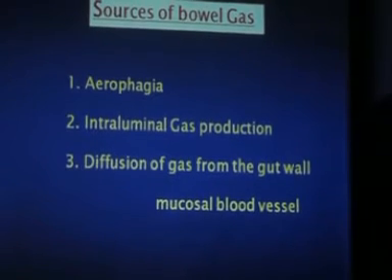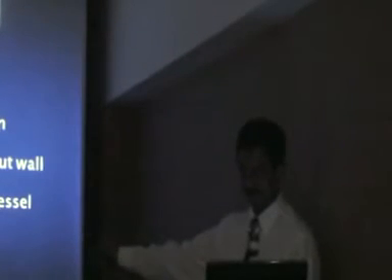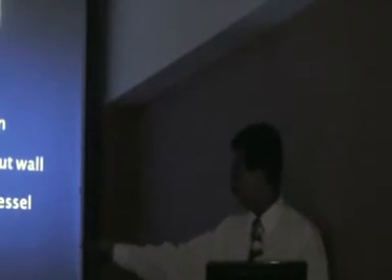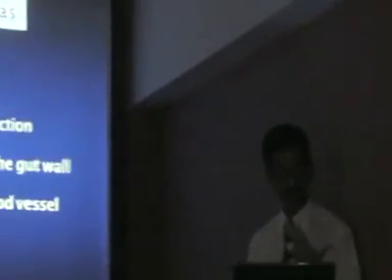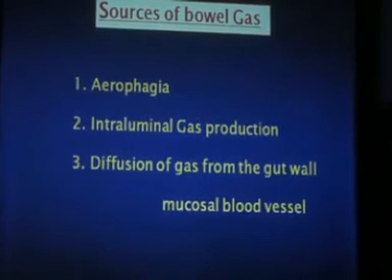But where do you get gas from in the GI tract? Almost 90% of air in the GI tract comes from aerophagia. 90% of the gas we all have is from aerophagia. And aerophagia is psychogenic aerophagia or rapid gulping of the food or rapid drinking. So rapid drinking, rapid eating of the food, you get aerophagia.